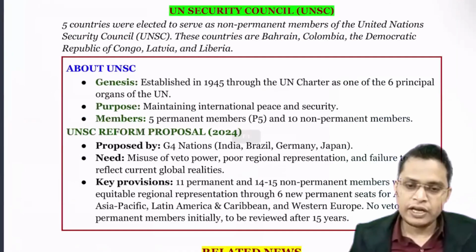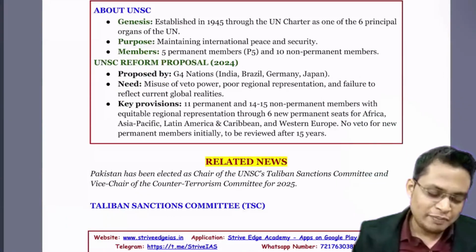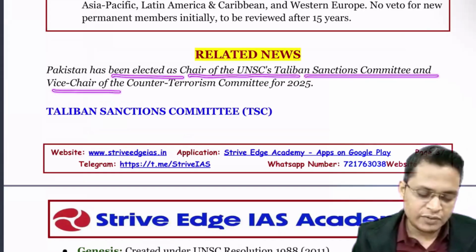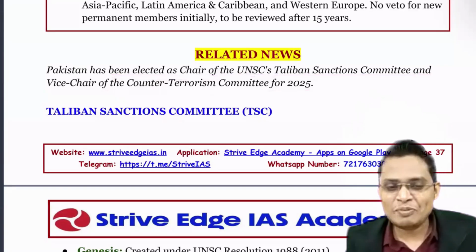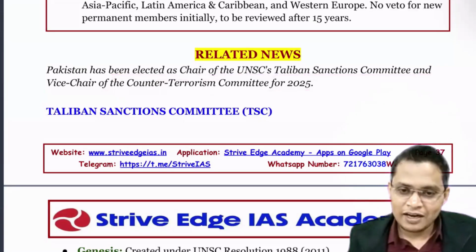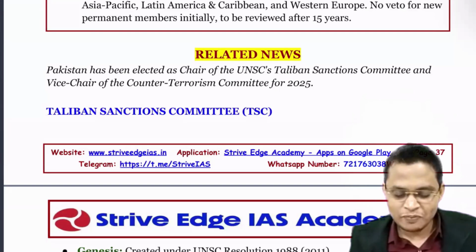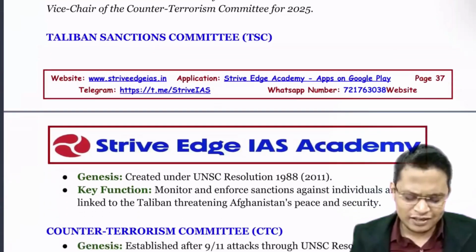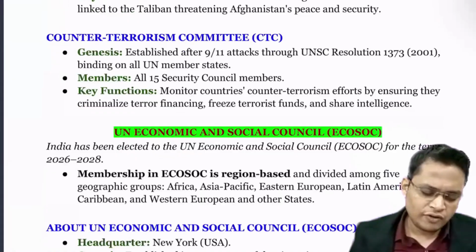This is very important for your examination, the UNSC. Related news: recently Pakistan has been elected as chair of the UNSC Taliban Sanctions Committee and vice chairperson of the Counter-Terrorism Committee. It is as if we have handed the lock to the thief. A country which is known for its industry of terrorism is currently the chair of the terrorism committee. That is the reason you need to study it. That is just enough; you can write that in your mains, not important for your prelims.